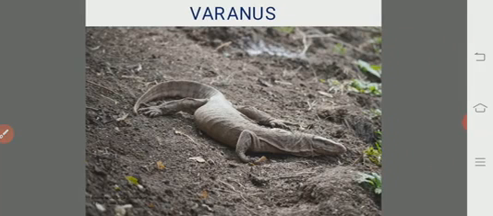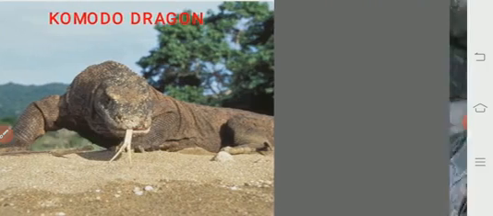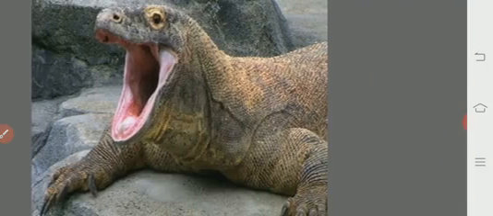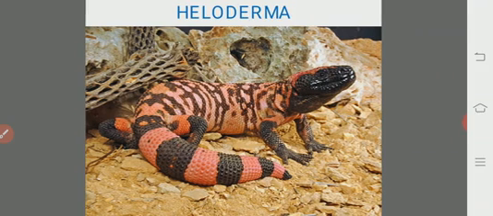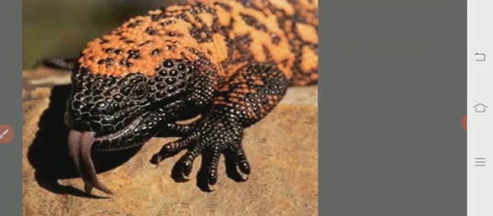Varanus, monitor lizard. It is the Komodo dragon, the largest lizard. And this is the Heloderma. Most people think that the lizards you see on walls and other tree lizards are poisonous. So this is the poisonous lizard, Heloderma, which is seen in Germany. This is also the Heloderma, poisonous lizard.